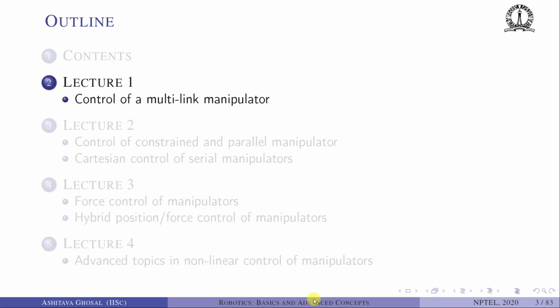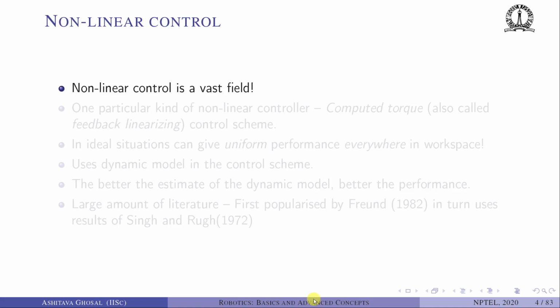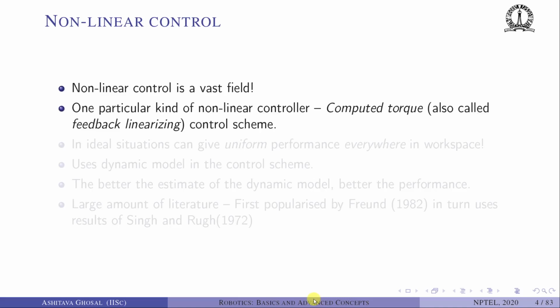So let's continue. Control of a multi-link manipulator. The nonlinear control is a very vast field. We will look at only one particular kind of nonlinear controller called the computed torque, also called the feedback linearizing control scheme. In ideal situations, I will show you that this kind of computed torque or feedback linearizing control scheme can give uniform performance everywhere in the workspace.